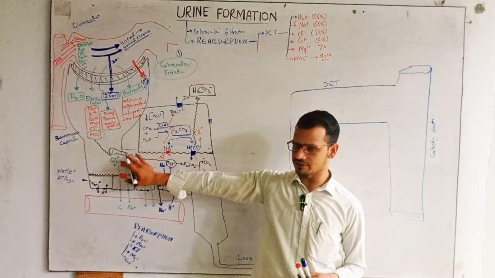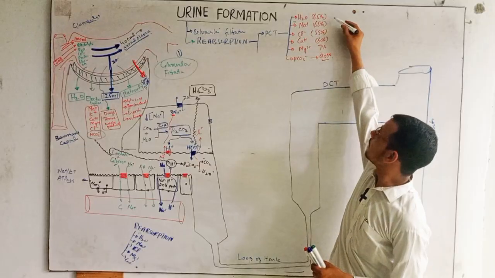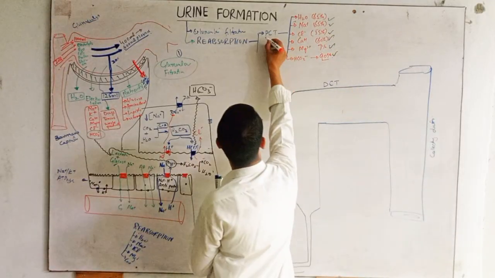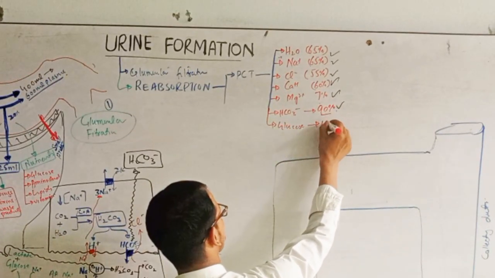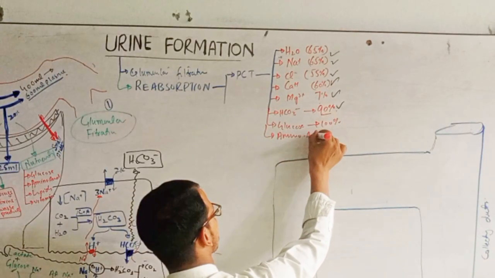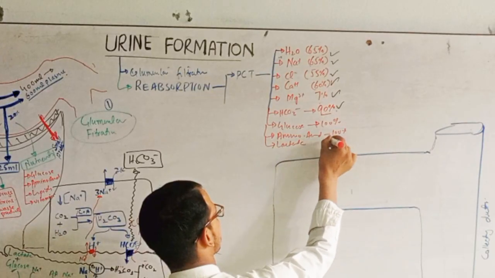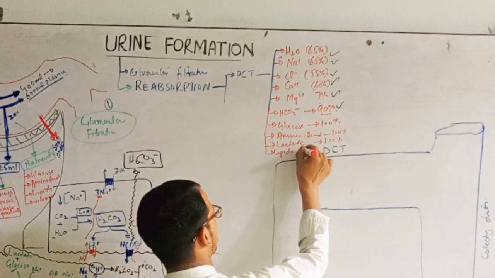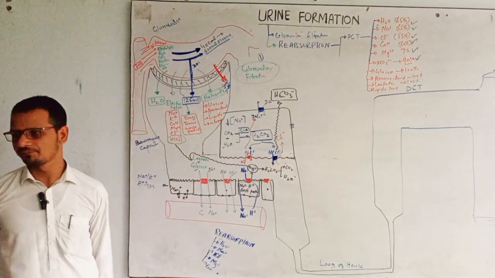I have discussed the mechanism behind it in the proximal convoluted tubules, right? So these are the processes of reabsorption occurring in the proximal convoluted tubules, and these are the values to which the things are reabsorbed. Now you will tell me the reabsorption of glucose is 100%, amino acids 100%, lactate 100%, lipids 100%. But when the lipids are reabsorbing, the urea is also reabsorbing with lipids, right?